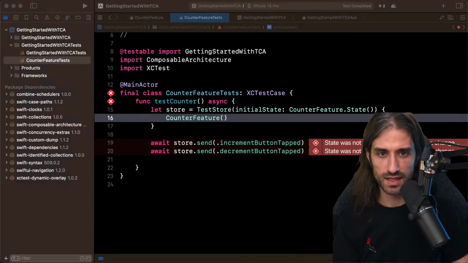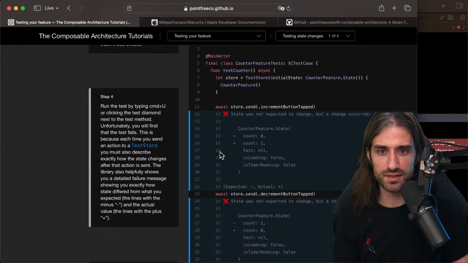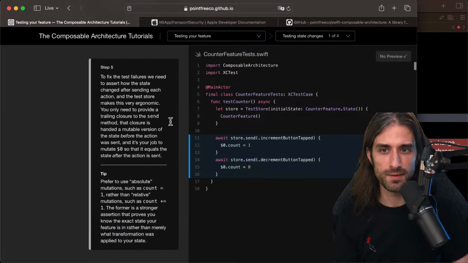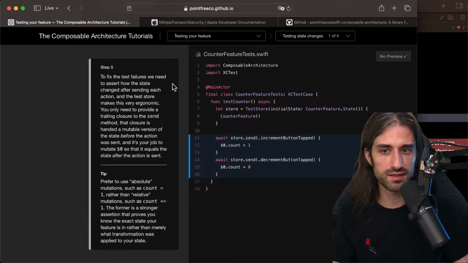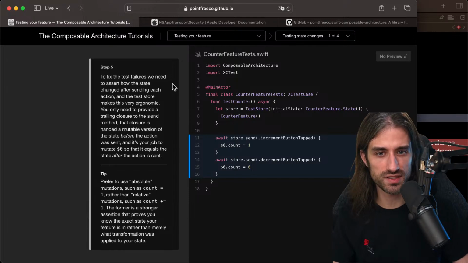All right. So let's get back to it. Let's go back to how we fix the test. To fix the test failures, we need to assert how the state changed after sending each action. And the test store makes this very ergonomic. You only need to provide a trailing closure to the send method. That closure is handed a mutable version of the state before the action was sent, and it's your job to mutate $0 so that it equals the state after the action is sent.